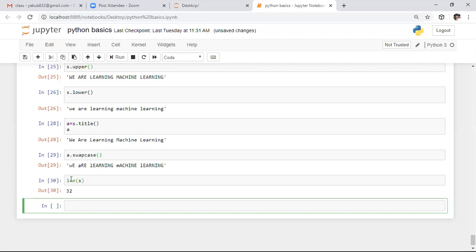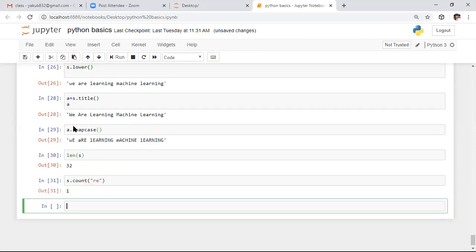Like this, we have the count function also. Count is an internal function. If you want to count how many times a character or substring is repeated in the main string, we need to use this. Suppose I want to count how many times the substring re is repeated in this string s. Here re is repeated only one time. If you observe this example, we only have one re substring, that's why it returns that output.